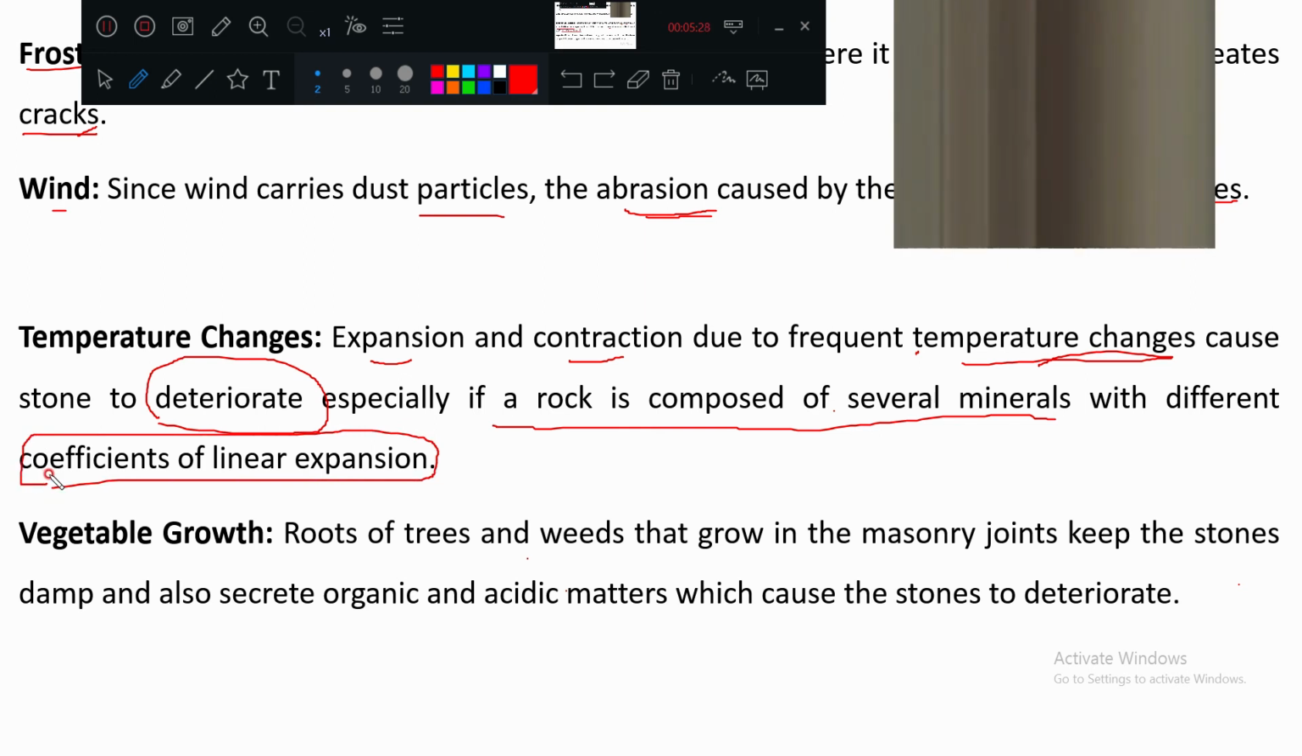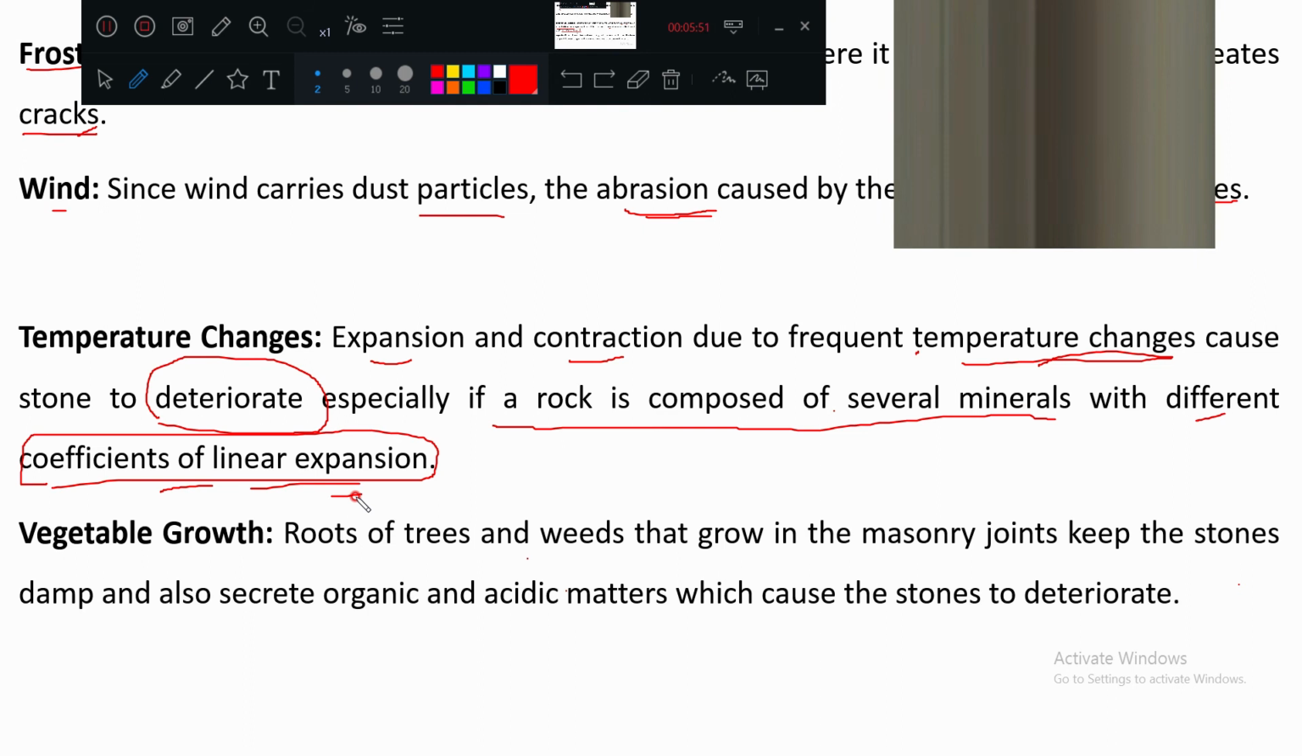Different coefficient of linear expansion means what? So multiple minerals are there. For a given temperature, expansion of different materials will be different. So all the stones or all the materials will not expand the same. So that is why the name is given, different coefficient of linear expansion.